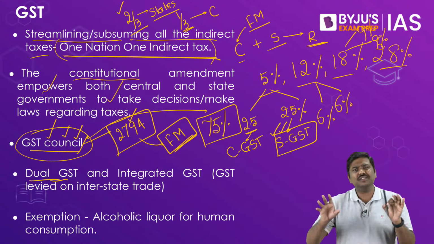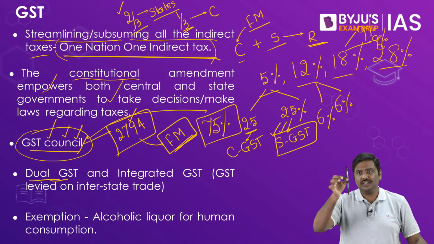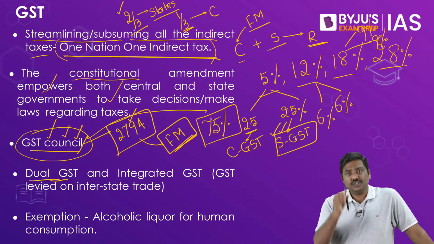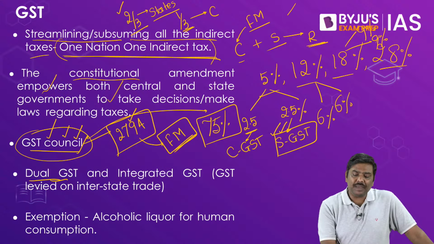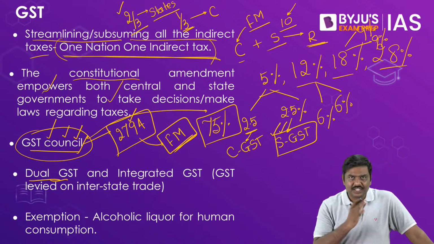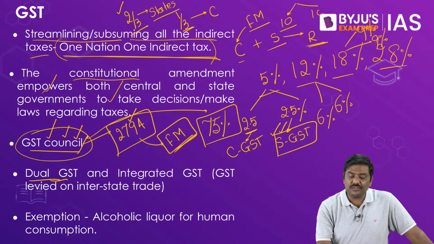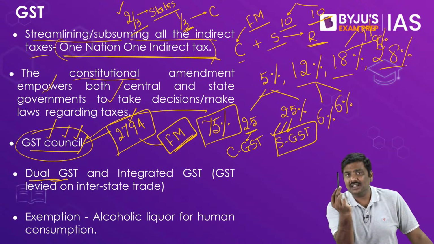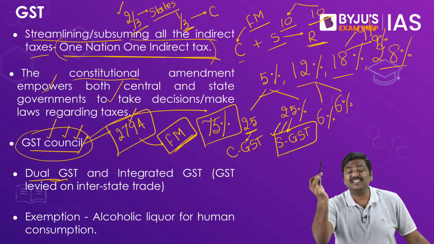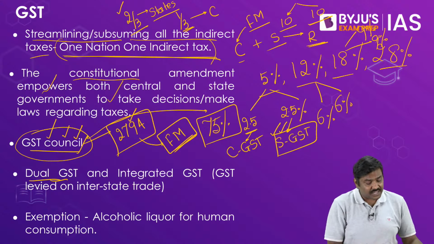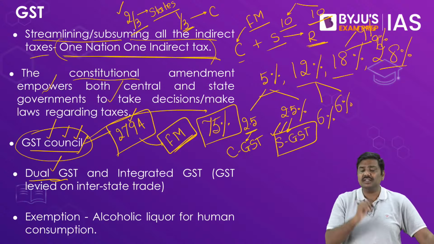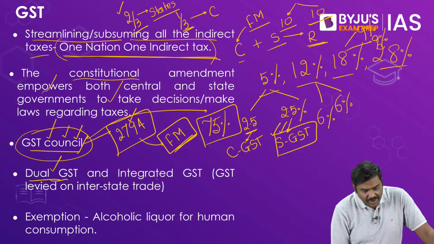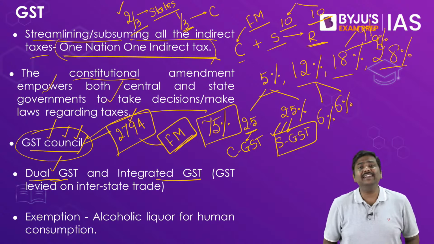Meaning what? Imagine, just a hypothetical example, on the sale of this particular pen, the GST collected is, let's say, 20 rupees. So out of that 20 rupees, 10 rupees anyways will go to the central government, CGST, and the remaining 10 rupees will be given to the state government where the good, that is this marker or pen, has been purchased by the customer. That is the concept of destination based tax, and in the case of India, remember this, GST has a destination based model itself. And apart from this, there is also a concept of integrated GST.